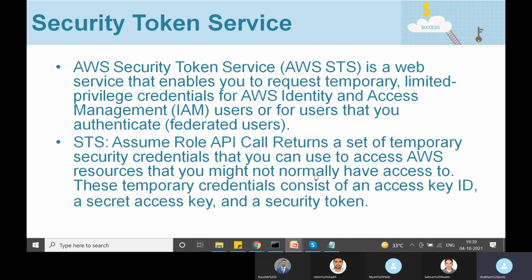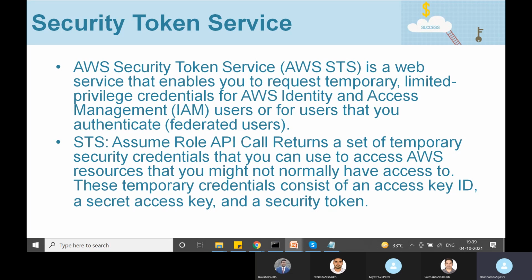So let's go ahead and discuss the Security Token Service now. What is Security Token Service? Amazon Security Token Service is a web service that enables you to request temporary, limited-privilege credentials for IAM users or for users that you authenticate, essentially federated users, right? Maybe some users do not exist in IAM but exist in some kind of identity provider, and you are federating it. Essentially, you are delegating the job of authentication to some identity provider.